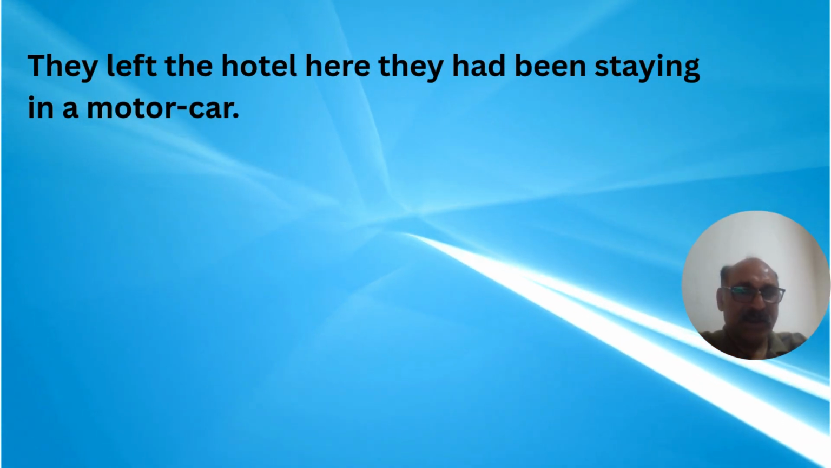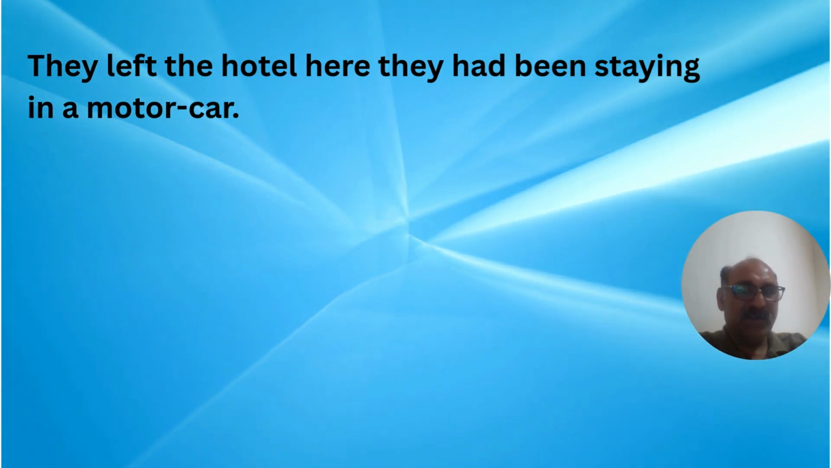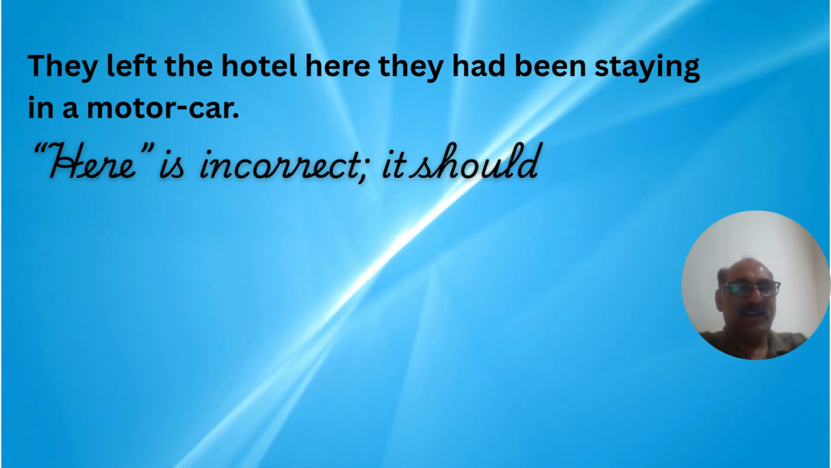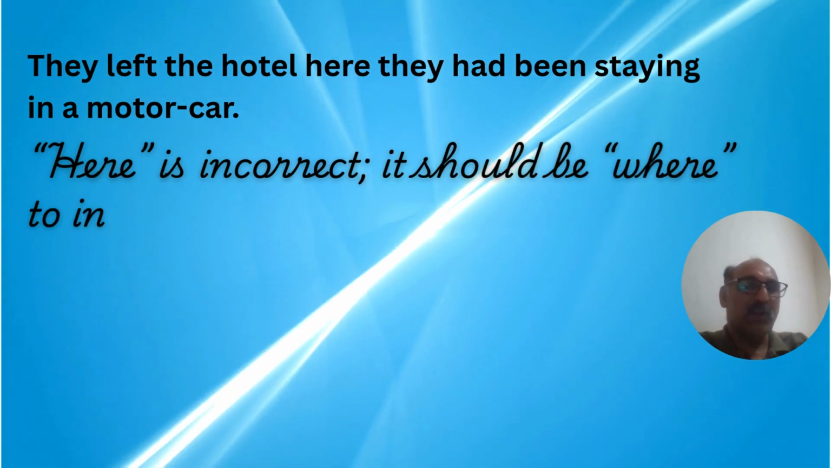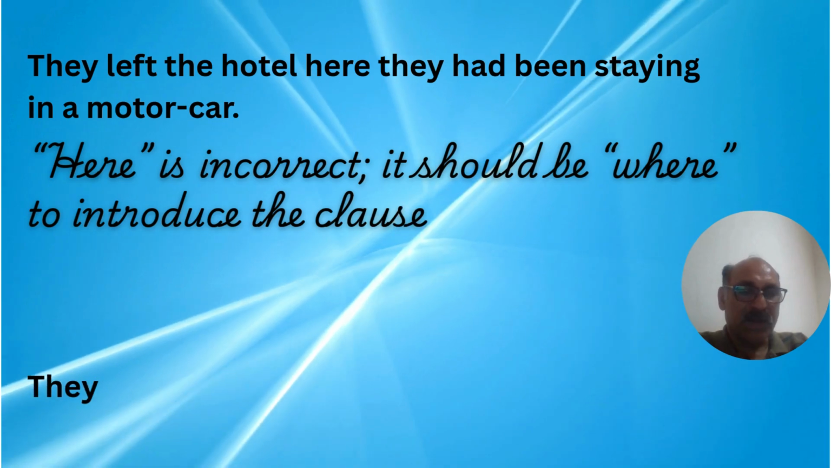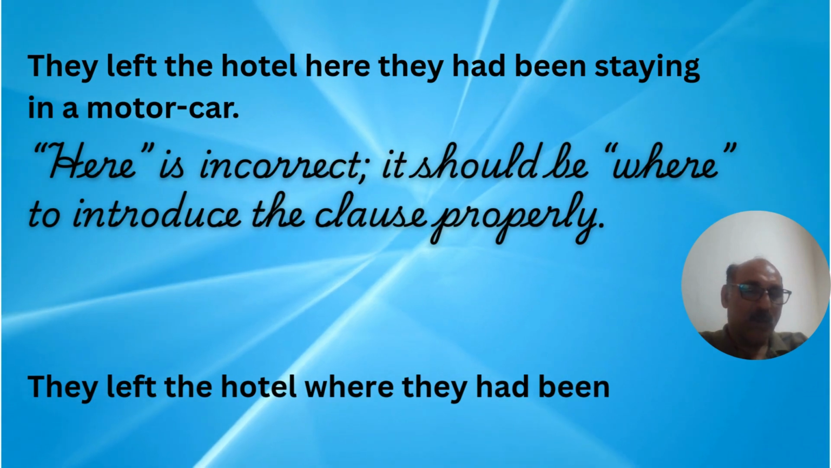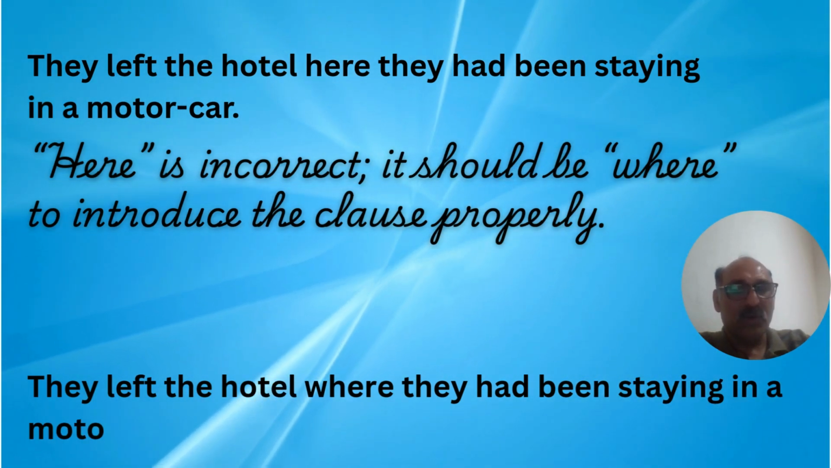They left the hotel here. They had been staying in a motor car. In this sentence, the use of here is incorrect. It should be where, to introduce the clause properly. So the correct sentence would be: they left the hotel where they had been staying in a motor car.